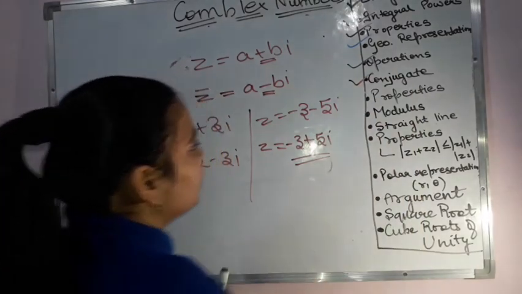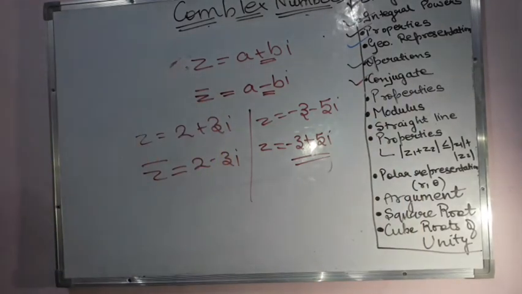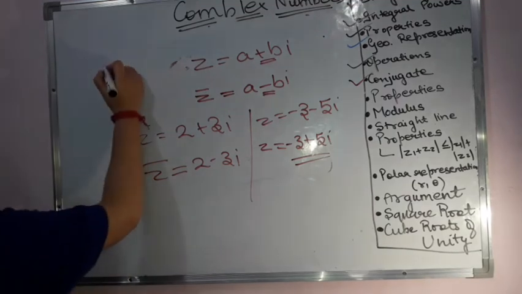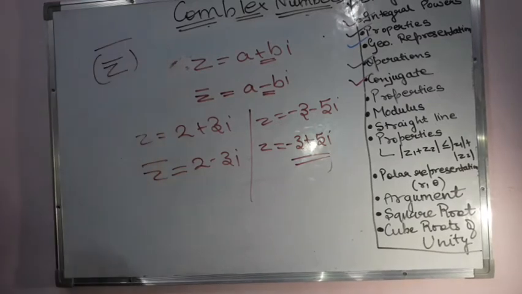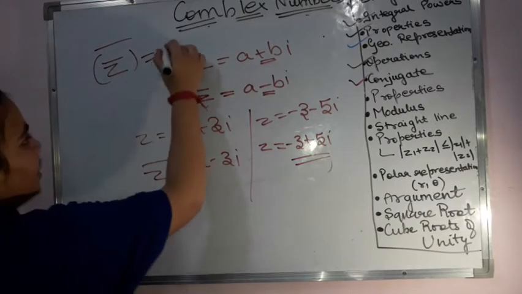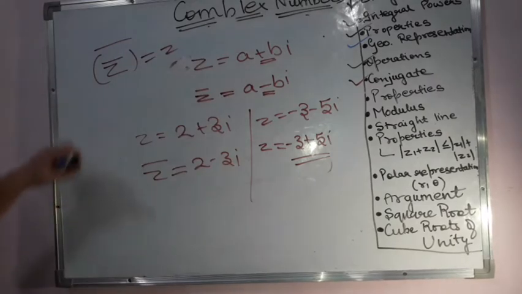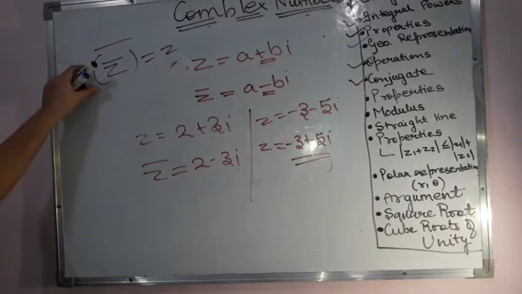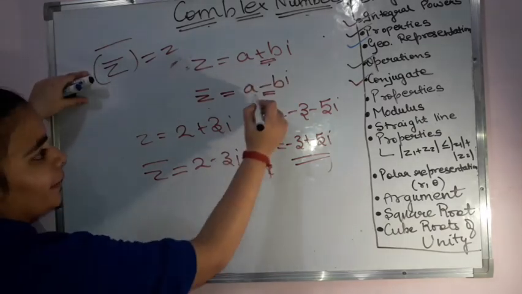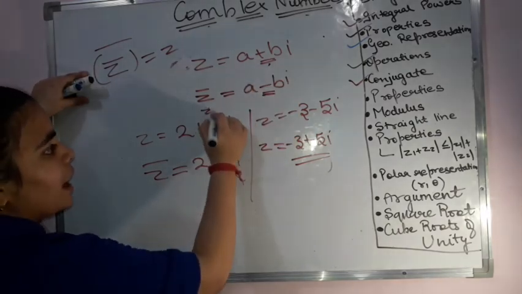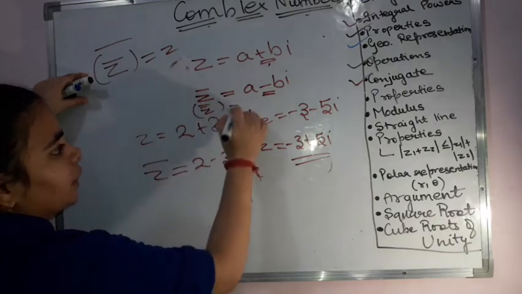The conjugate one. Now seeing the properties of conjugate. The properties are going to be quite easy. If I have the conjugate of the conjugate of any number, then that becomes equal to my number only. That means z is there, we have the conjugate of this. Let us assume z is this. The conjugate of it is a minus bi, and then I have to get the conjugate of this also. Then what will it become?